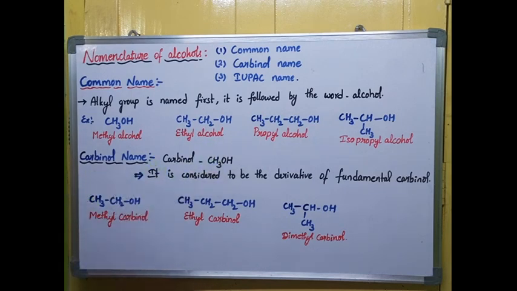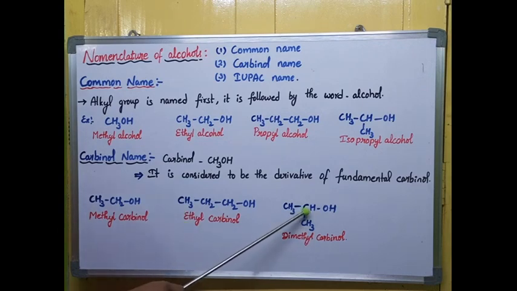In carbinol naming, the alcohols are considered as derivatives of carbinol. What is meant by derivative here? In CH3OH, we can replace the hydrogens of this CH3. If I replace one hydrogen of CH3OH, I get CH3CH2OH. This part is considered carbinol and this part is methyl, so methyl carbinol. Next, I'm substituting one hydrogen with CH3CH2, and CH2OH is carbinol again. This is ethyl, so ethyl carbinol.